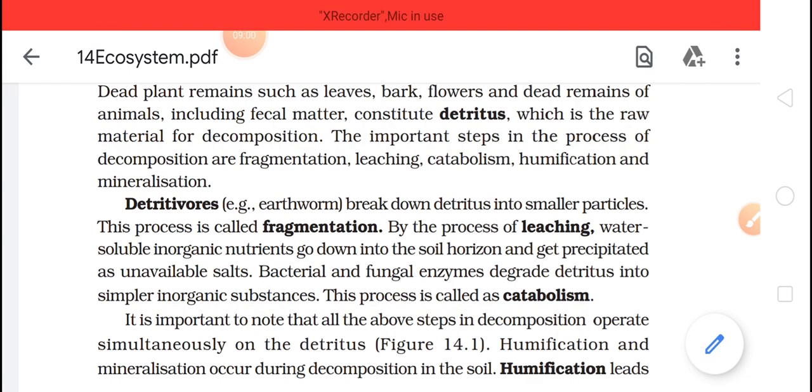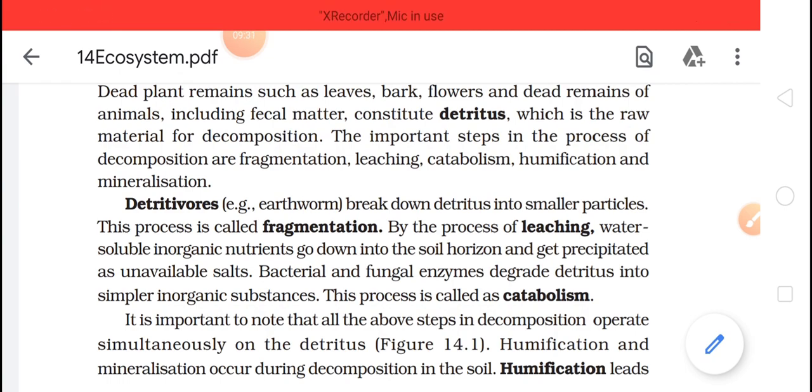You must have heard somewhere that after some time the body shrinks. So this is the process of leaching. Then catabolism, that it will be broken down with the help of certain bacteria and fungus, and inside them they will have the enzymes, so those enzymes will help them.